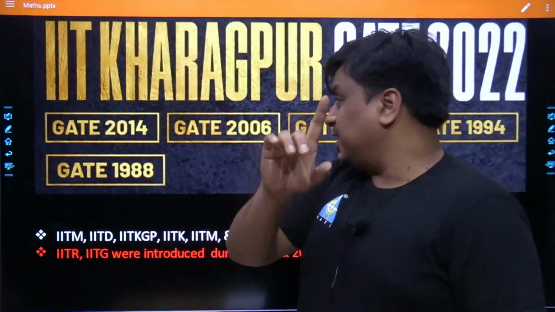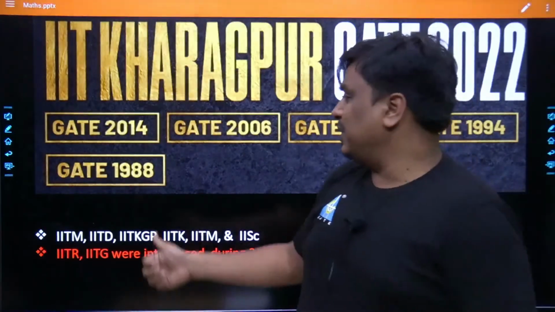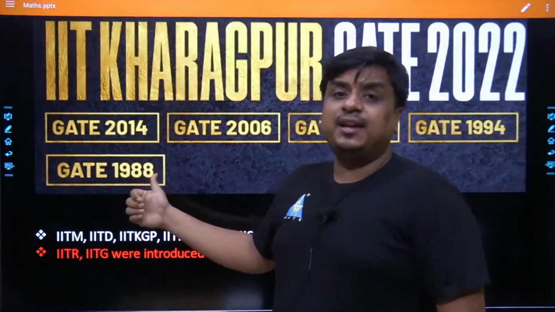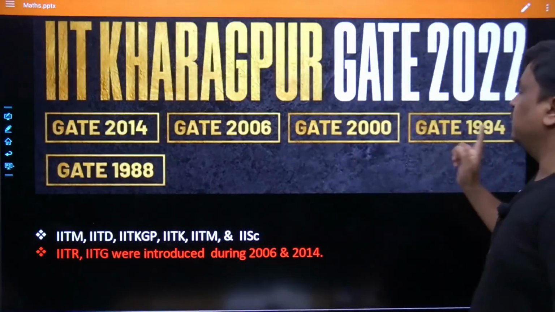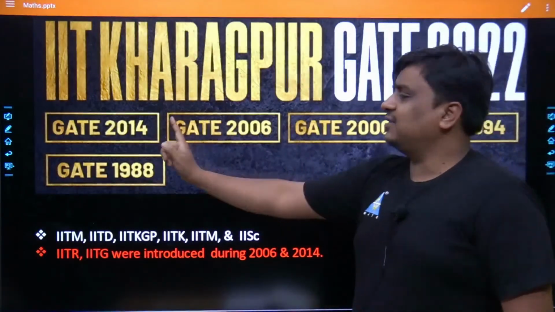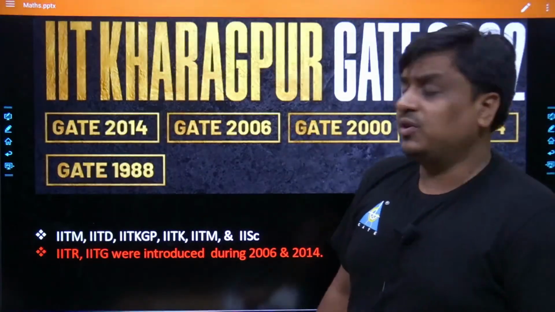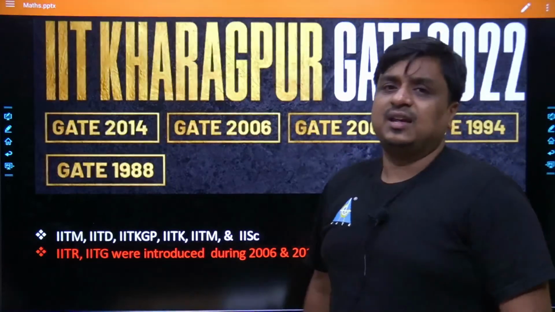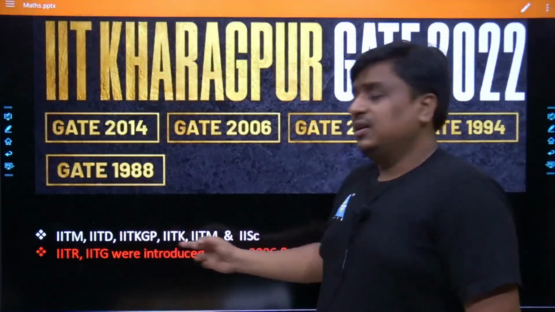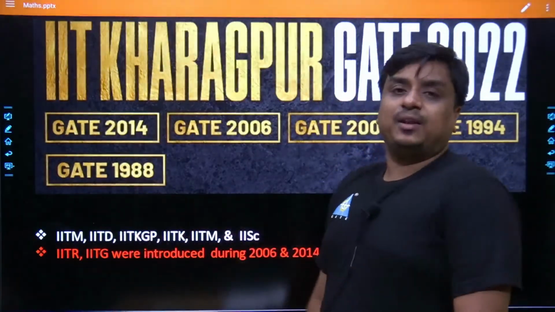In the same sequence, I was discussing the history of the paper and when it was designed by IIT KGP. The first time the paper was designed by IIT KGP was in 1988, plus 6, that's 1994, then 2000, then 2006, and then 2014. You can see the difference between the years is 6, because we had only 6 conducting bodies at the very beginning.